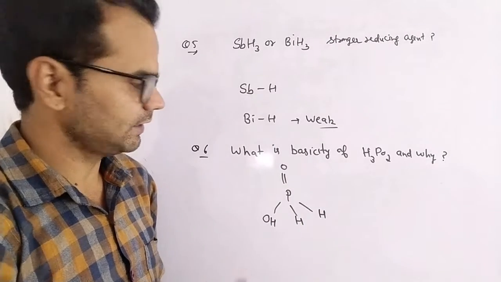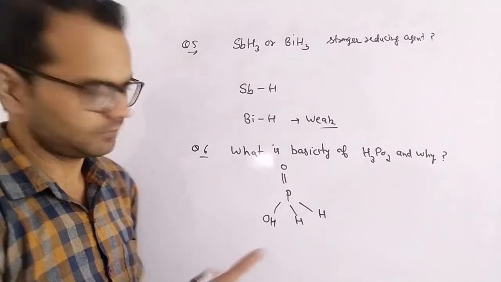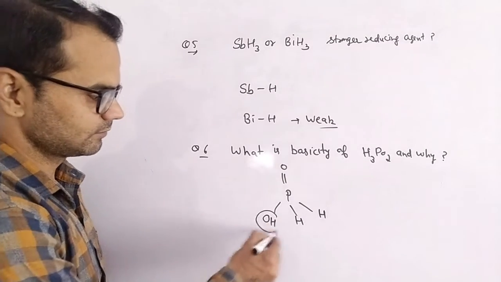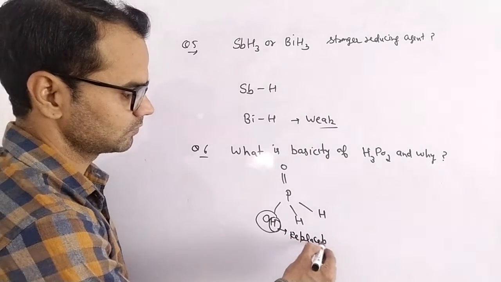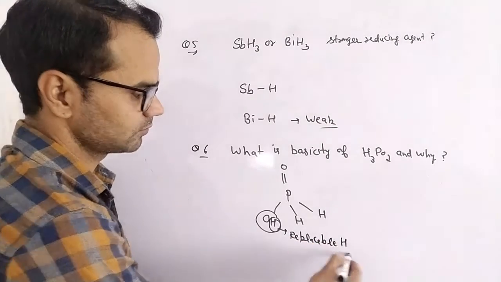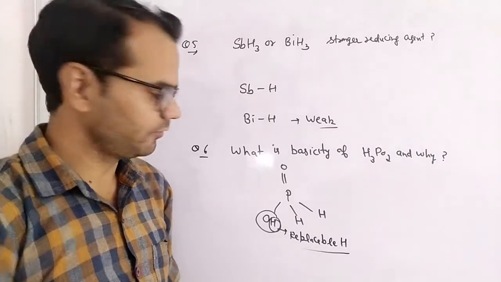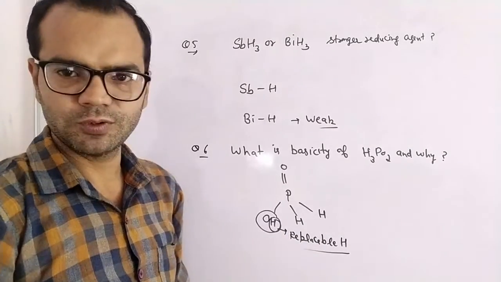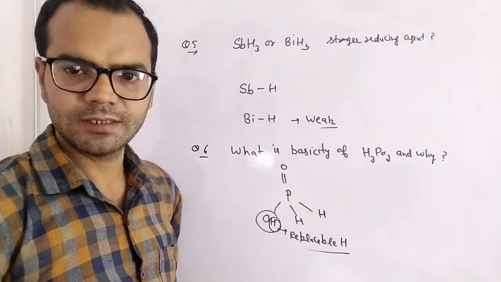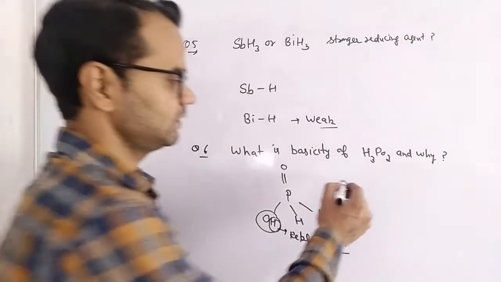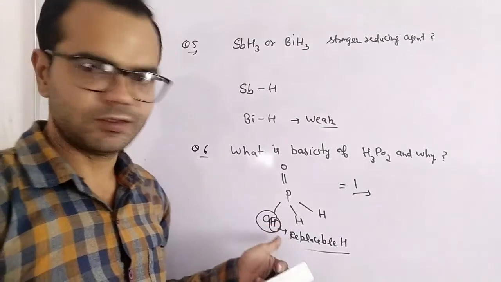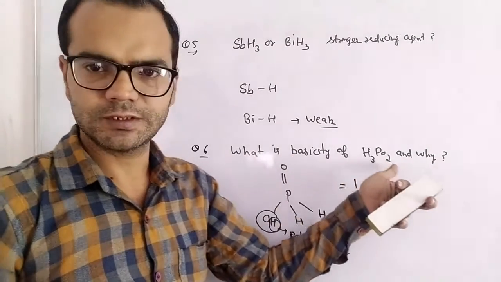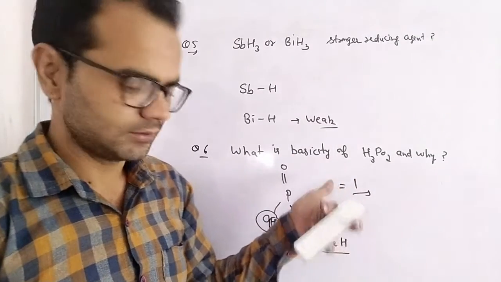As we can see clearly in the structure, there is only one OH bond, and this hydrogen is the replaceable hydrogen. So basicity is 1. And why 1? Due to the presence of one OH bond in hypophosphorus acid. Next is,